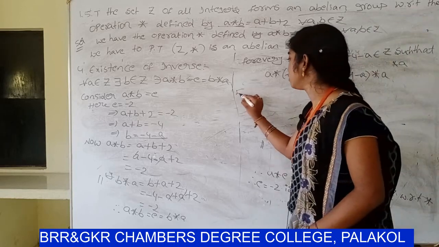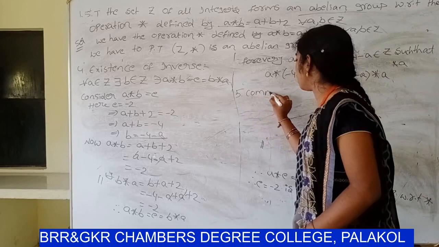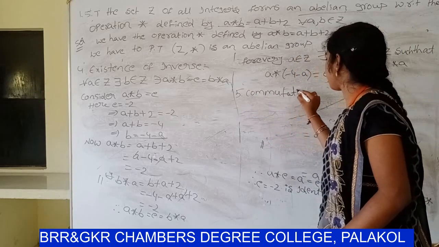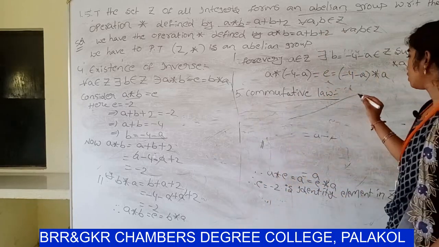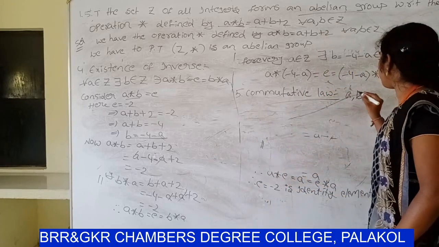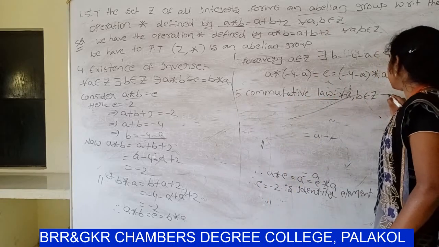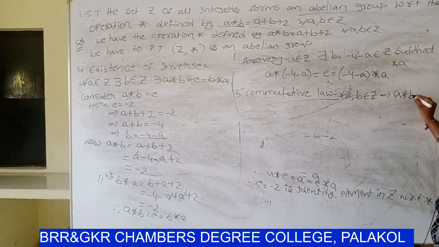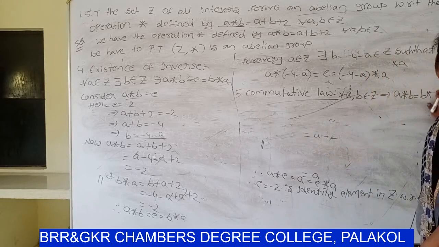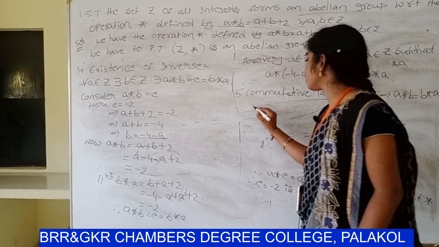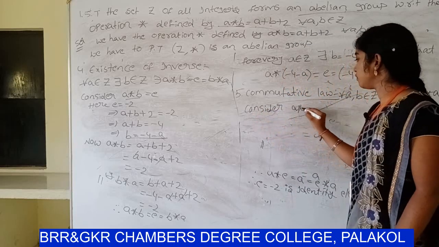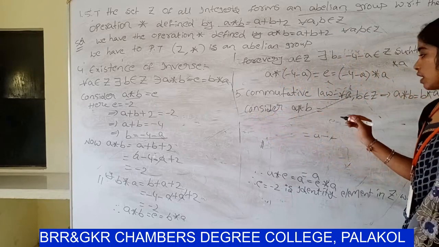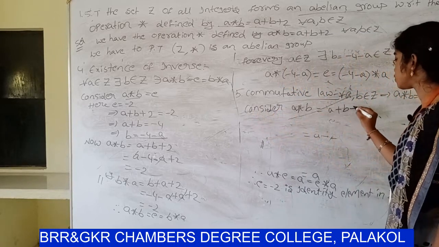And finally prove the commutative law. Commutative law in general definition: for all a, b belongs to Z, that implies a star b equals b star a. So consider a star b value. a star b can be written as a plus b plus 2.